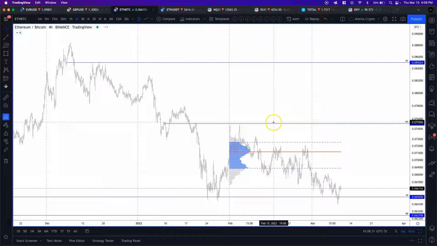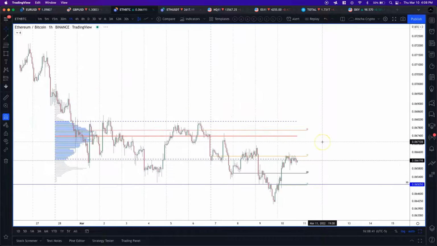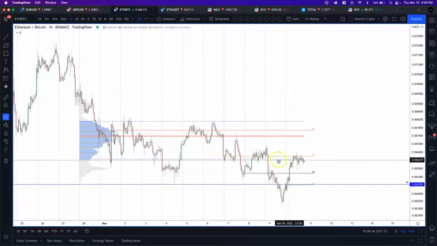And then when we look at the 4-hour, we're looking at our monthly value area. We can see that we're bear trending right now. So that's not what you want to see. But when we start going down into the lower time frames, and now on a 1-hour time frame, I am looking at my weekly value area. You guys can see that we're sitting right on the previous week's value area low. Now this is significant. Now why is that significant? Because as you guys can see, we started the week, we went up to the POC, dropped, played around a little bit, and we were bear trending for a couple days. And then now we are rebounding back up off of that previous year's value area low down here.